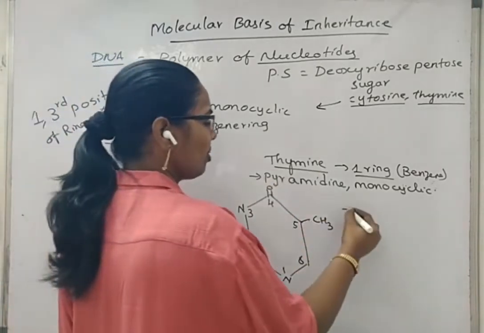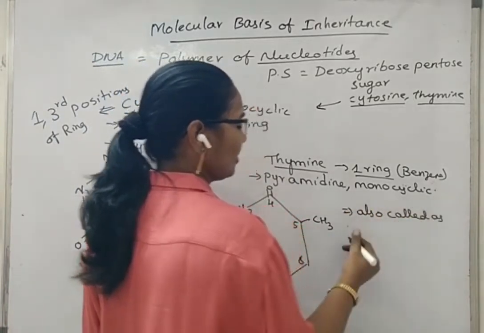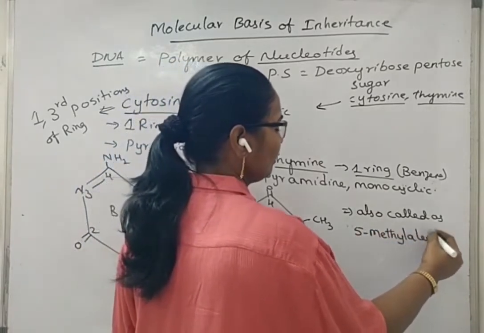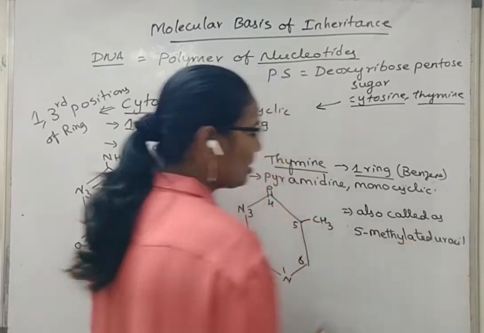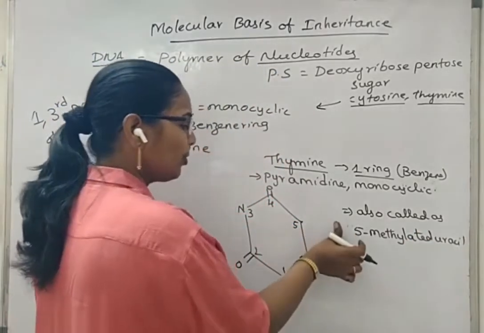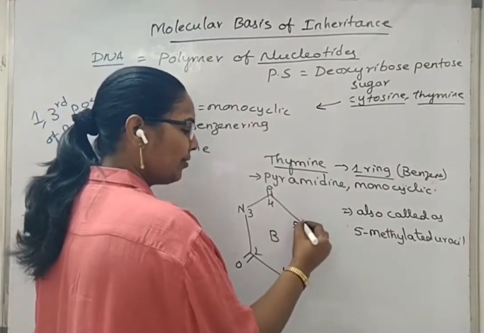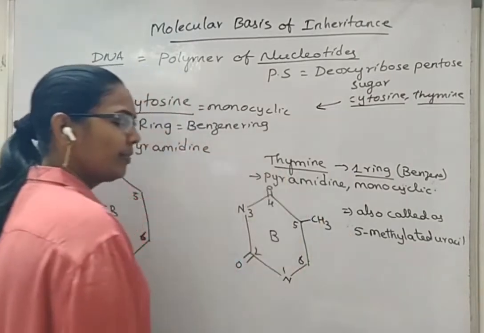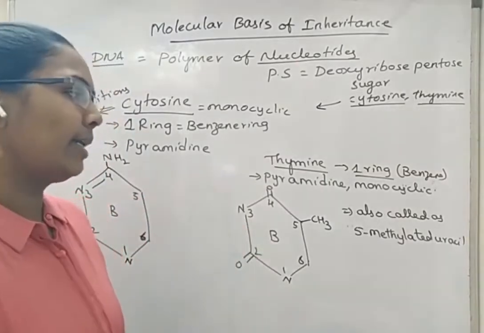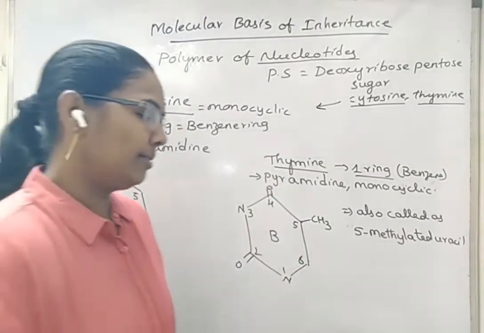Thymine is also called 5-methylated uracil, because the uracil compound in case of RNA does not have this methyl group, then it will be uracil. But the same uracil, if it has 1 methyl group attached at 5th carbon position, then it will be converted into another nitrogen base, that is thymine. So we also call thymine 5-methylated uracil.